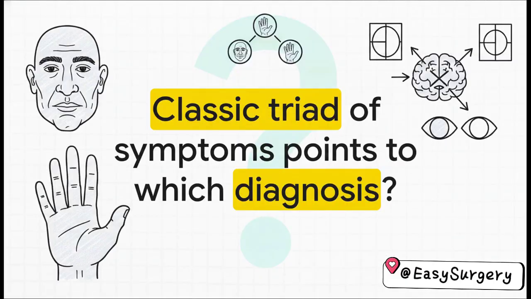Question 51. Wow. You've got this classic triad, right? Altered facial appearance, enlarged extremities, and that super specific visual field defect, bitemporal hemianopia. Put those together and boom, it's unequivocally a growth hormone secreting pituitary adenoma. Remember, that visual defect pops up because the expanding adenoma is literally pressing right on the optic chiasm.